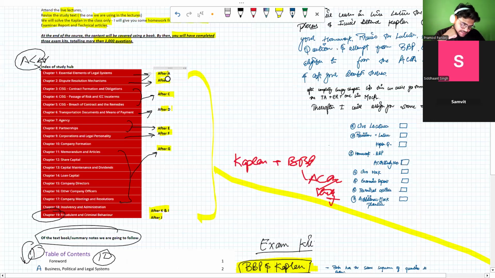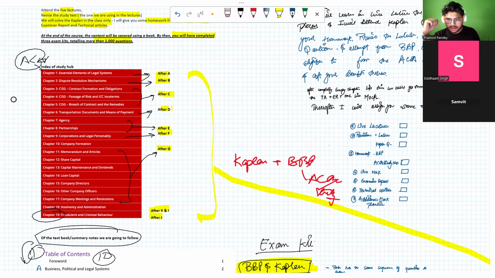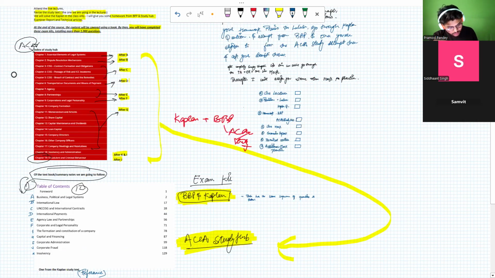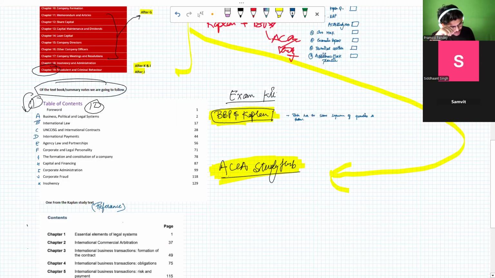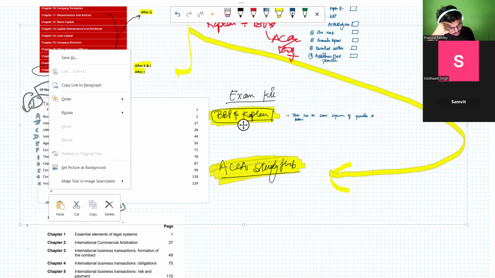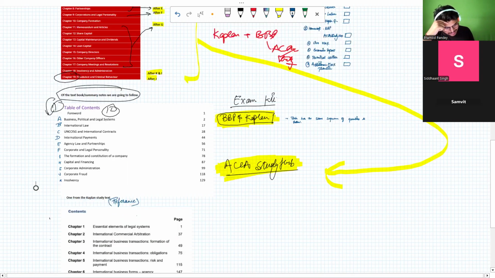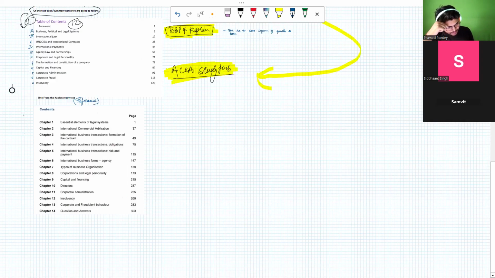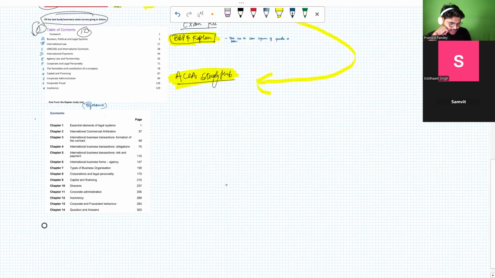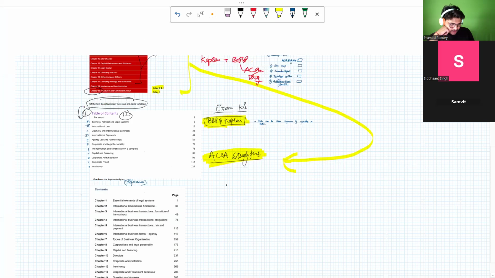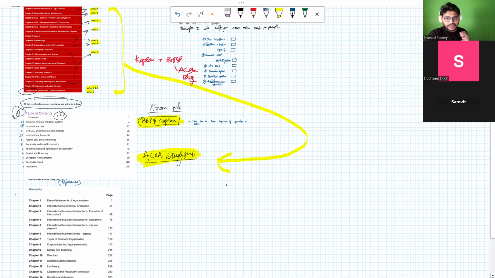So basically, this is the index that I'm following from the ACC Stadium. Okay. The red color one. The one that we're going to follow is below over here. Another index that I have pasted over here is Kaplan for the reference. So they are the main 14 chapters which are there. And 19 chapters are your ACC study, right? And the other 11 chapters, I guess, from the table of contents that we have.